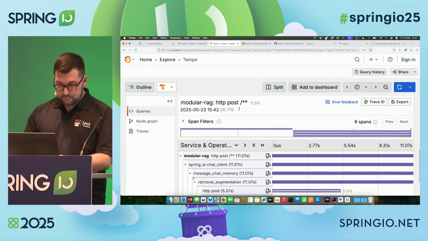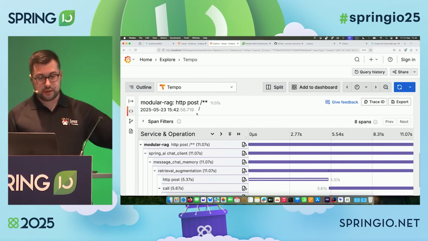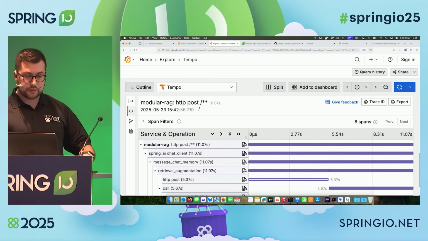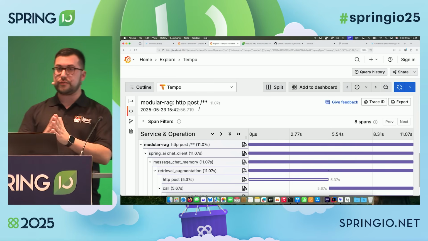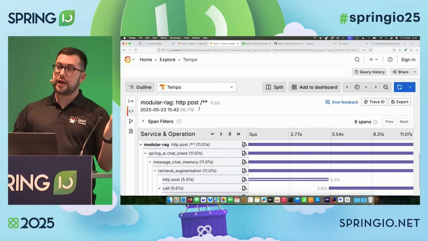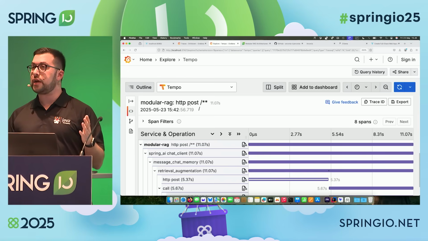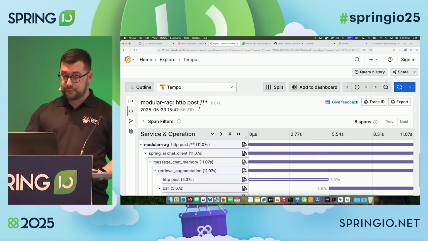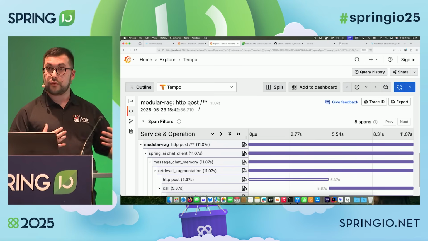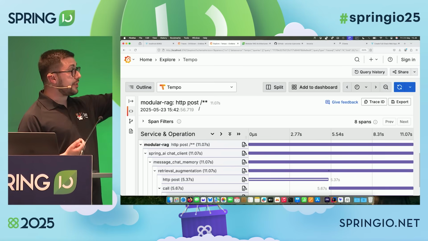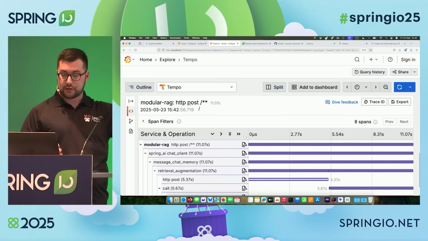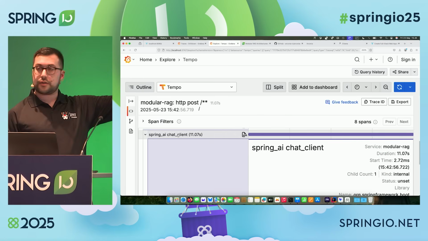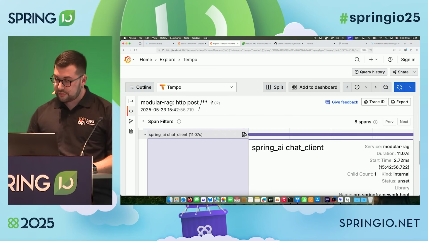And zoom. So this is the trace about the POST request that just happened under the hood. A trace, you can think of it as the visualization of everything that is going on as part of the application processing a request. So I can see all the different steps that my application is performing, starting from the web server in Spring Boot that is receiving that POST request with my original question. And then what happens under the hood, that first of all, I'm using the Spring AI chat client. So I get information about that.